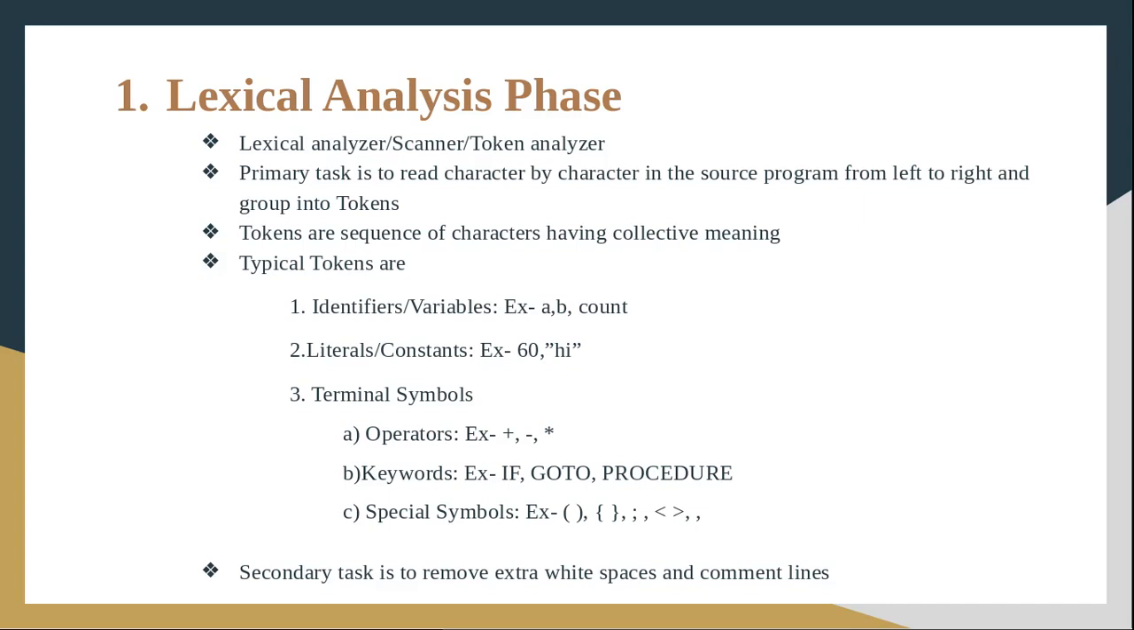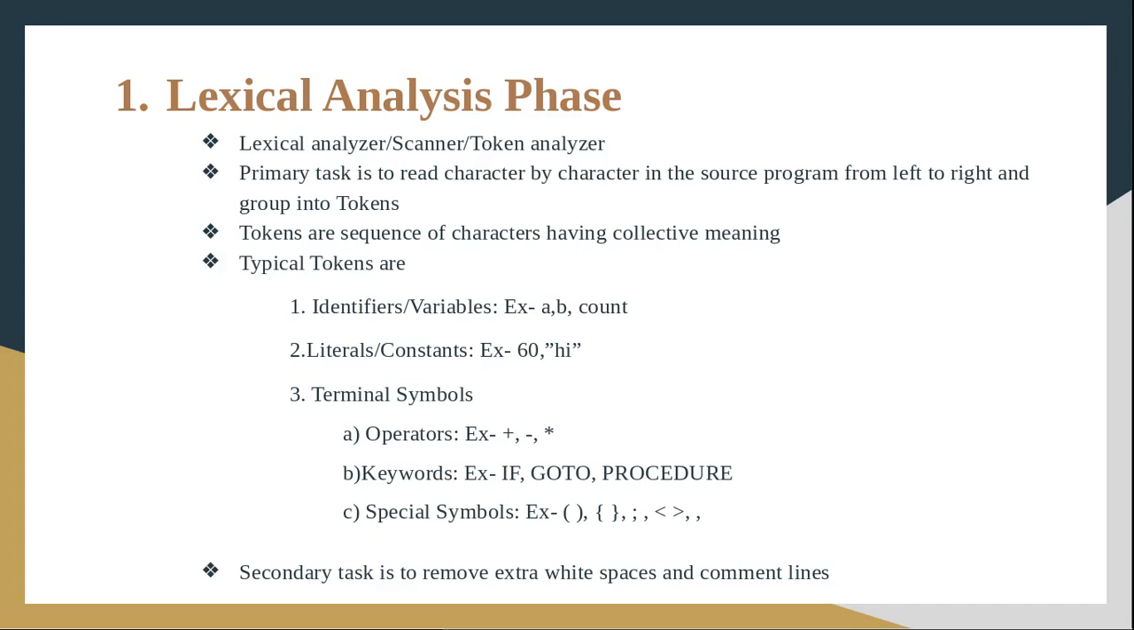Now we have to know what a token is. Tokens are sequences of characters having collective meaning. Okay, so how are we going to recognize the tokens? In a source program, tokens will be separated by break characters. Okay, so what are the break characters? Like blank space, operators, keywords, etc. These are the break characters. So the tokens will always be separated by break characters. In that way, we will be recognizing tokens.